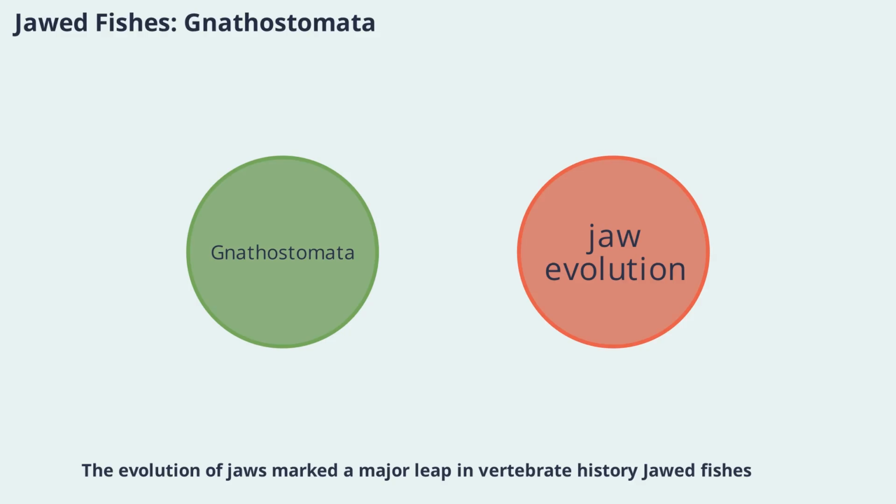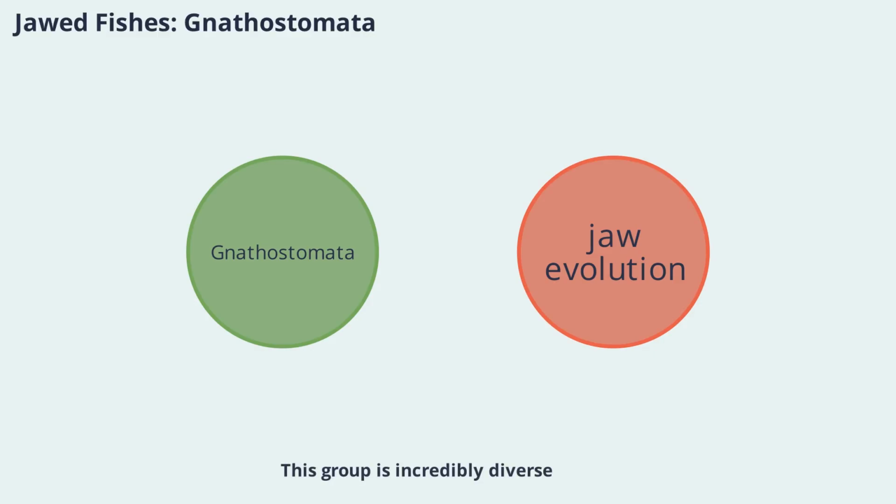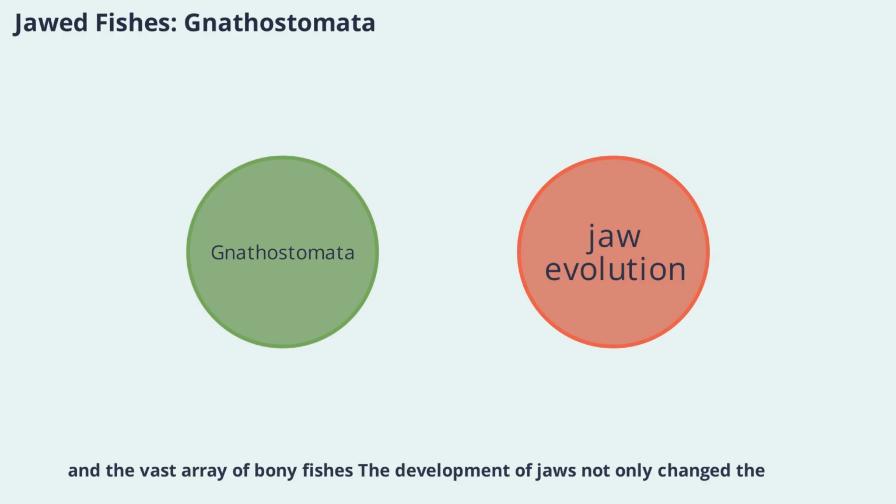Evolution of jaws marked a major leap in vertebrate history. Jawed fishes, or gnathostomata, include both cartilaginous fishes like sharks and rays and bony fishes. Jaws allowed these animals to exploit new food sources and develop more complex feeding strategies. This group is incredibly diverse, ranging from the ancient placoderms to modern sharks, rays, and the vast array of bony fishes. The development of jaws not only changed the way fish feed, but also influenced their sensory systems, locomotion, and